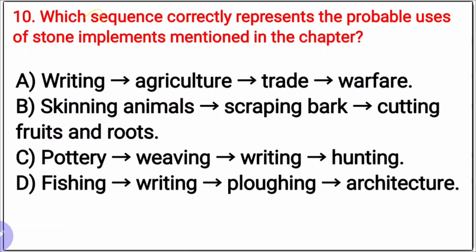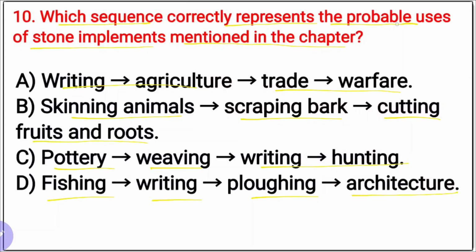Next, question number 10. Which sequence correctly represents the probable uses of stone implements mentioned in the chapter? Options are here. First, A: writing, agriculture, trade and warfare. B: skinning animals, scraping tree bark, cutting fruits and roots. C: pottery, weaving, writing and hunting. D: fishing, writing, plowing and architecture. Key answer points are here.